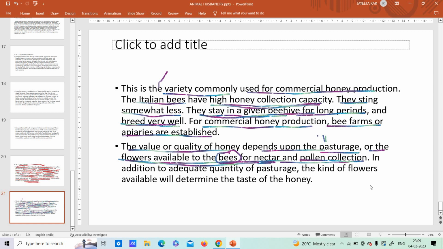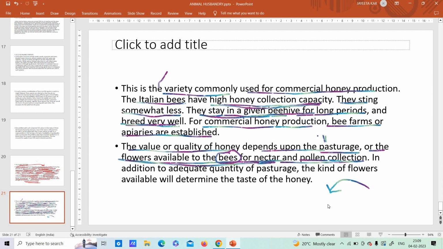Pollen collection, you know, if good quality pollen, good quality male gametes, is taken and then fertilizes a female gamete, then we are obviously going to get a good quality flower, isn't it? A poor quality pollen grain, pollen grain means what? It's a male gamete, isn't it?